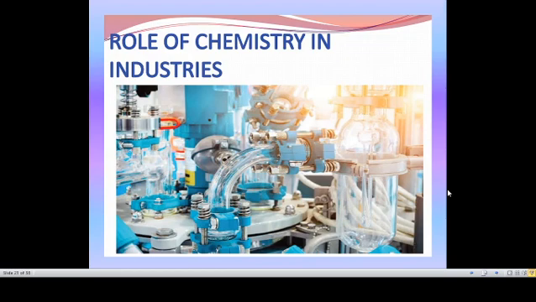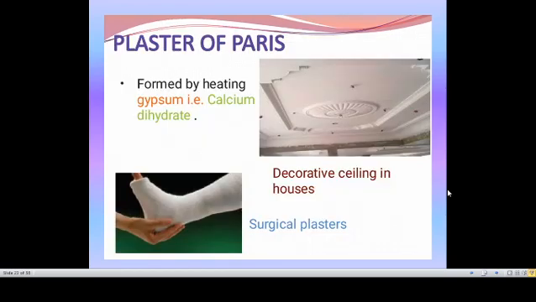So let us see what are the things that play a vital role in industries. Plaster of Paris, commonly we can say it as POP. Plaster of Paris is formed by the heating of gypsum, that is calcium sulfate dihydrate. Gypsum is nothing but calcium sulfate dihydrate. When it is mixed with water, it sets to a hard mass.